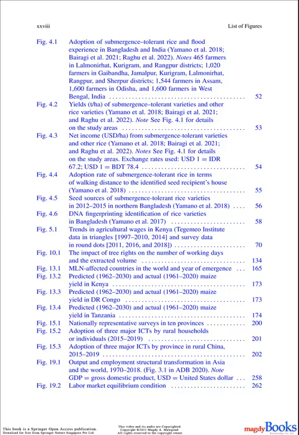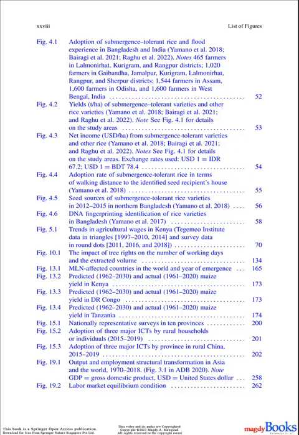Figure 13.2. Predicted, 1962 to 2030, and actual, 1961 to 2020, maize yield in Kenya. Figure 13.3. Predicted, 1962 to 2030, and actual, 1961 to 2020, maize yield in DR Congo. Figure 13.4. Predicted, 1962 to 2030, and actual, 1961 to 2020, maize yield in Tanzania.